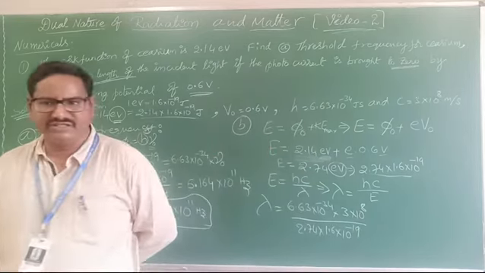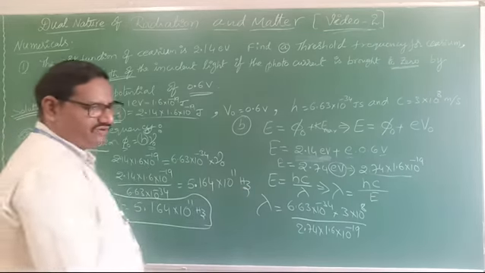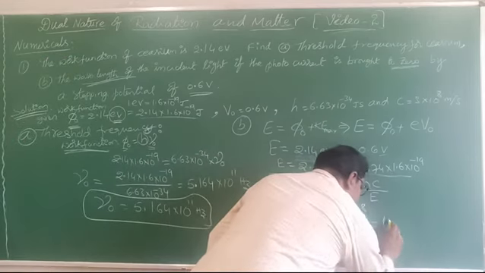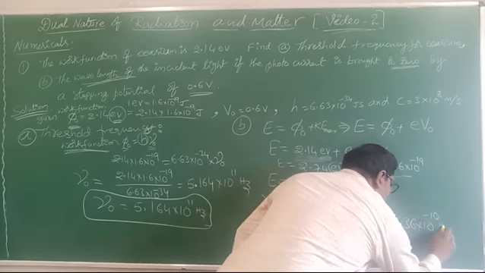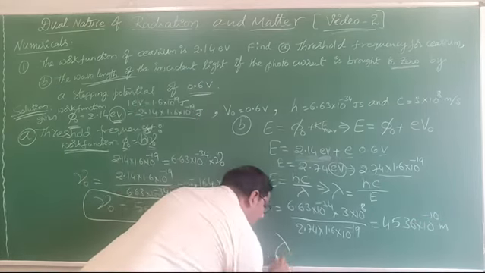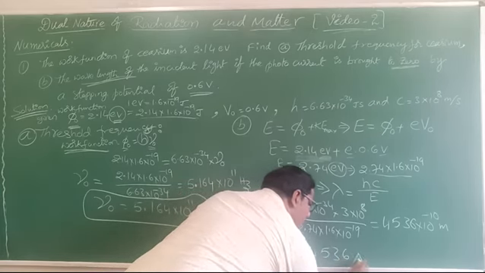If you substitute all these values, you get the final value: 4536 into 10 power minus 10 meter. 10 power minus 10 means angstrom. So the final answer is lambda equals 4536 angstrom.